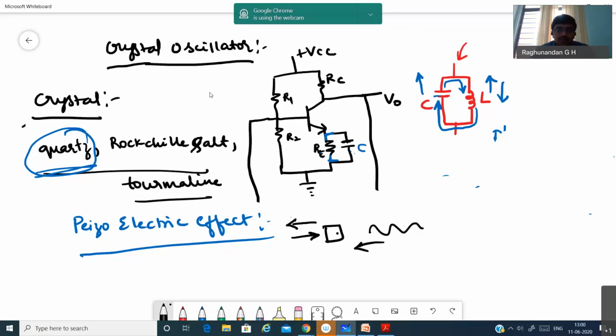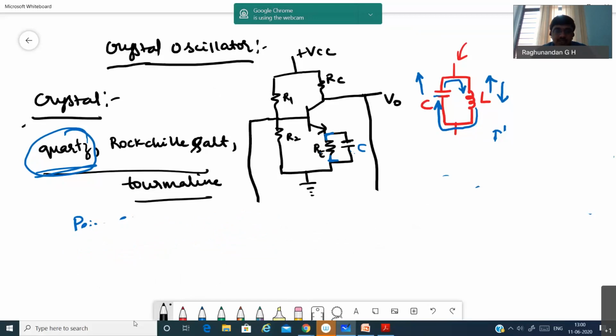How we are going to use this quartz crystal is that we just connect it in the place of the feedback network. This is the symbolic representation of a quartz crystal. Here this is the crystal, and this indicates the metallic sheet covering of the crystal. This metallic covering is made to protect the crystal. Inside that it has a steel cap, and inside that the crystal is present.